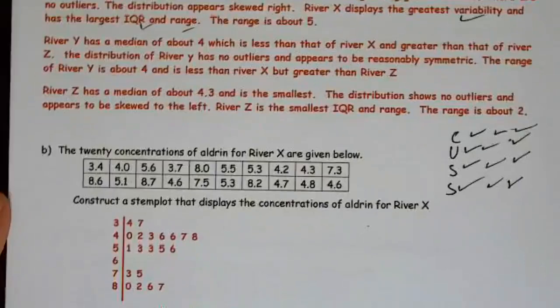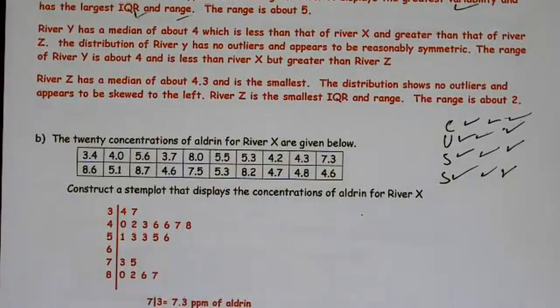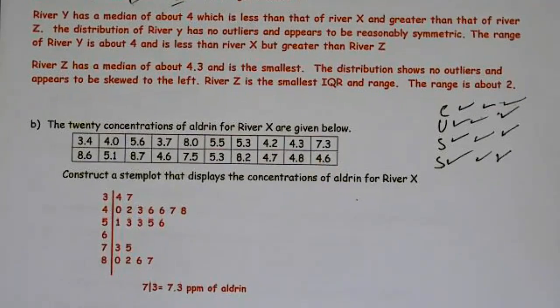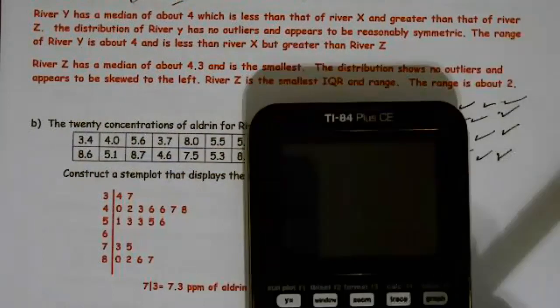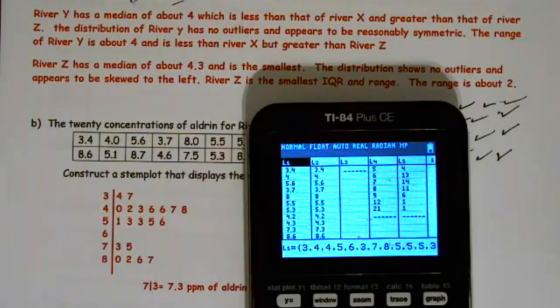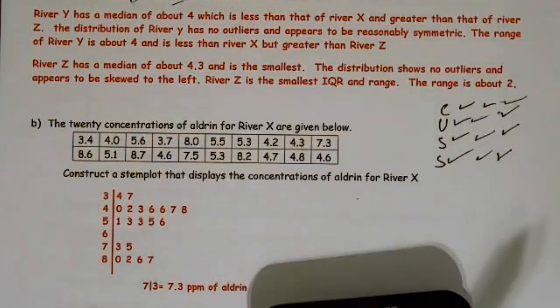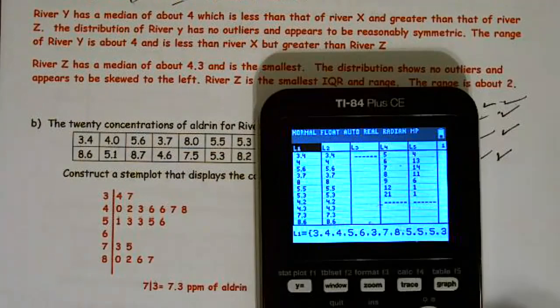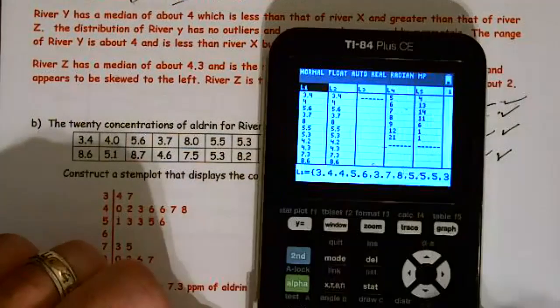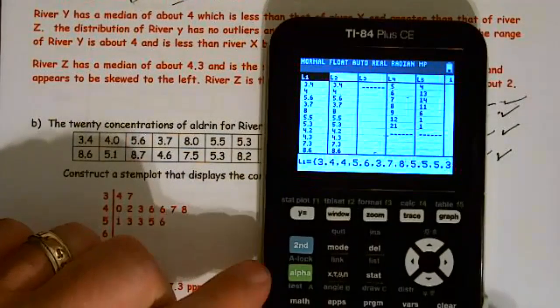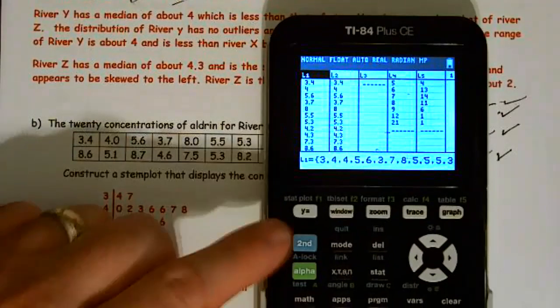Part B, the 20 concentrations of aldrin for River X are given below. Construct a stem plot. Okay, so this is a pain. So here's what I highly recommend you do. I highly recommend that you go to Stat Edit and put all your data into L1, which is what I have here. Then I'm going to do something, a little trick the calculator has. And the reason I did this problem is so you wouldn't forget about it.